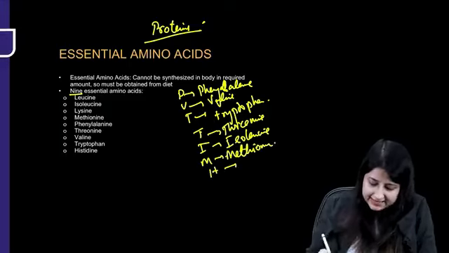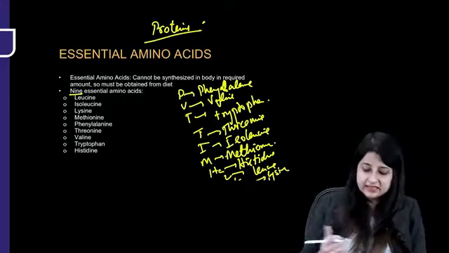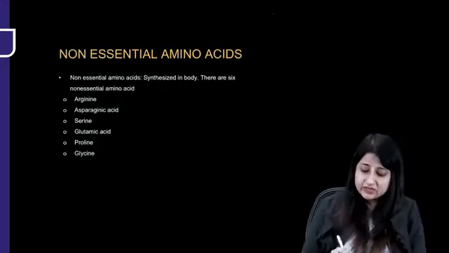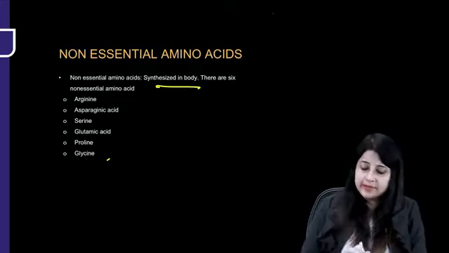Then H stands for, you can remember, histidine. There is no A, but for HA you can write LL, leucine and lysine. Okay, leucine and lysine, these are important. So the rest, the other ones, non-essential amino acids, are synthesized in the body. More important is to remember the essential ones.